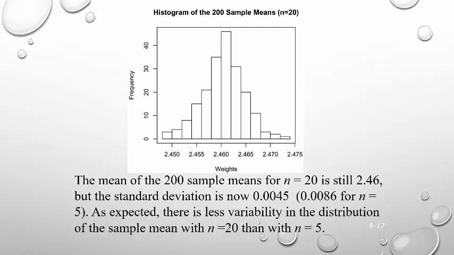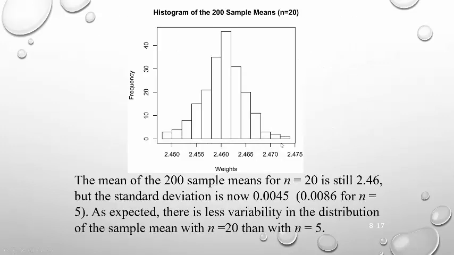But the standard deviation is now this. Whoa! It went from 0.0086 to 0.0045. So as expected, there is less variability in the distribution of the sample mean when you have 20 compared to when you have 5. And that's because your averages are getting better and better and better.